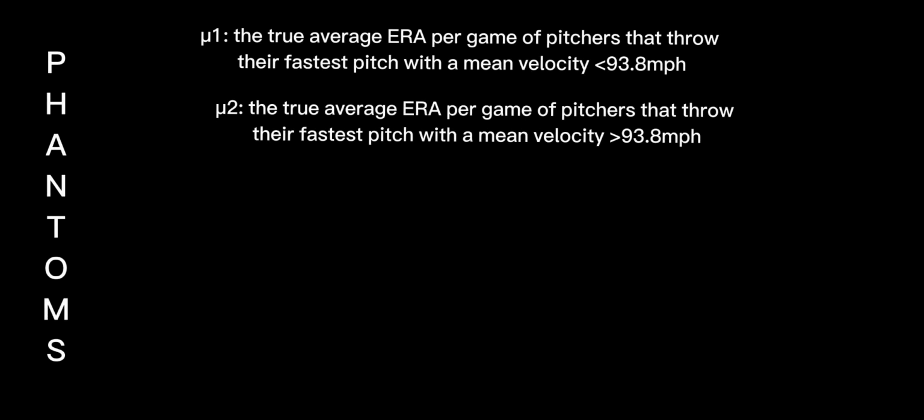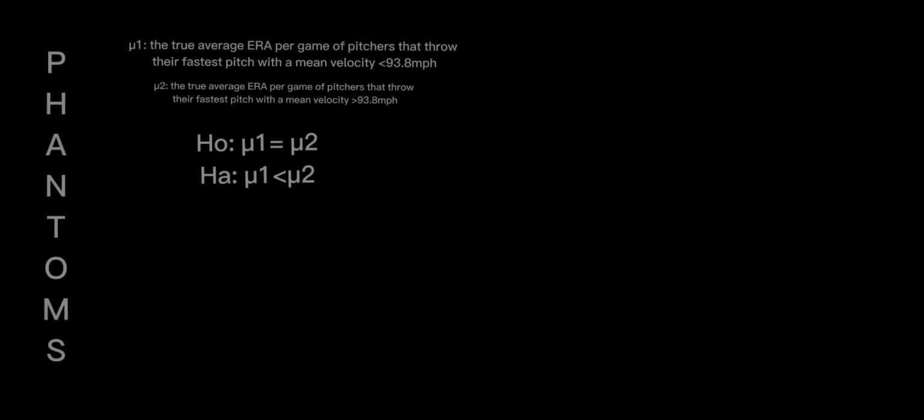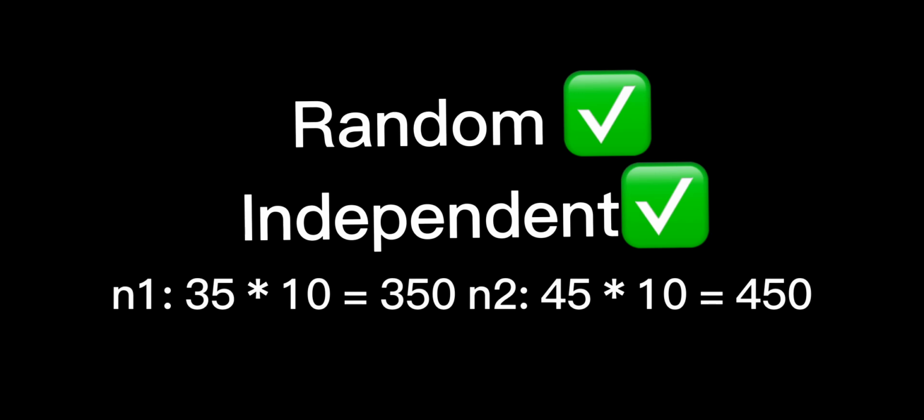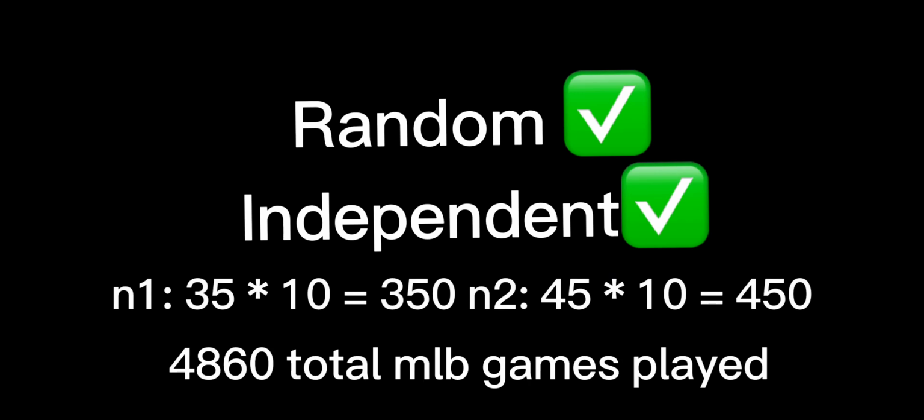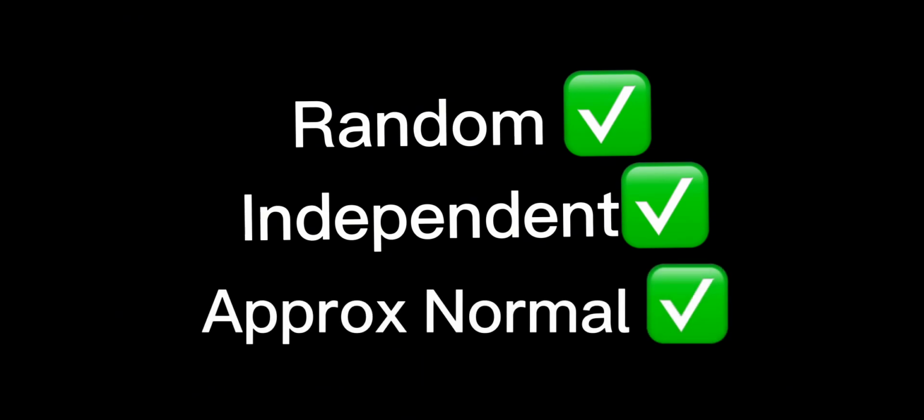Now that we have shown how we collected our data and set our parameters, we can move into our hypotheses. Our null hypothesis will be set at mu1 is equal to mu2, with our alternate set at mu2 is greater than mu1. We can check off hypotheses and head on to our assumptions. It was random as we used a random sampling method with a random number generator to ensure that it was random. It was independent as 350 and 450 MLB games was less than 4,860 total games played that season. And it is approximately normal as both sample sizes are greater than 30.